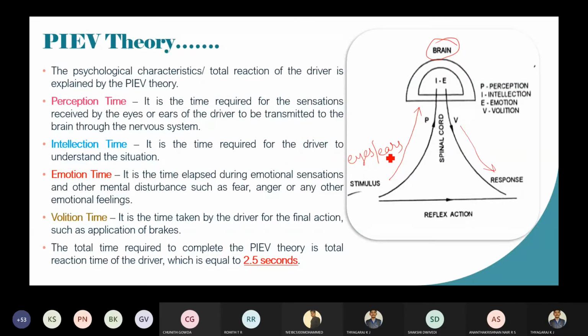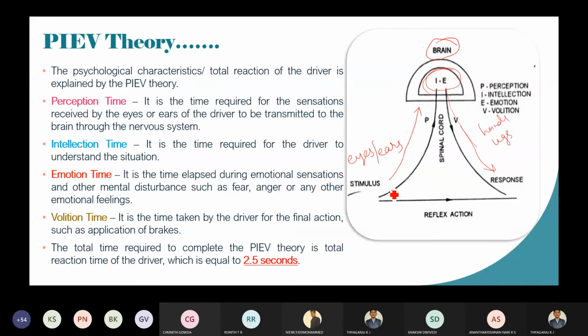Remember, in this Pew theory, it is very simple. Whenever you see the obstruction on the road, the stimulus will send the signals to the brain. In the brain, it is going to analyze, and after analyzing, it will send the signal to your hands or legs, such that you pull the brake or hit that object. So this is the Pew theory. Remember, it is very simple.